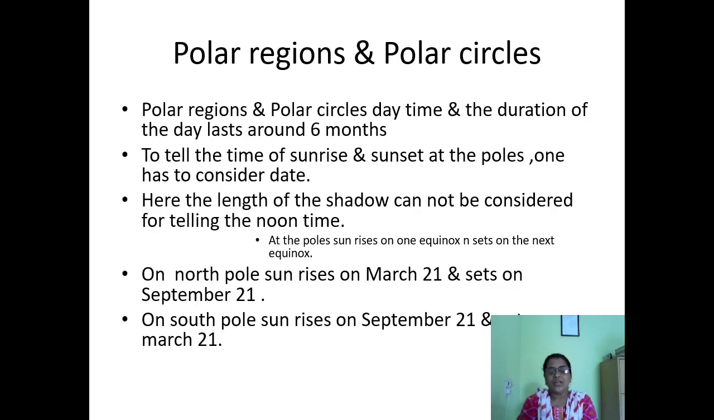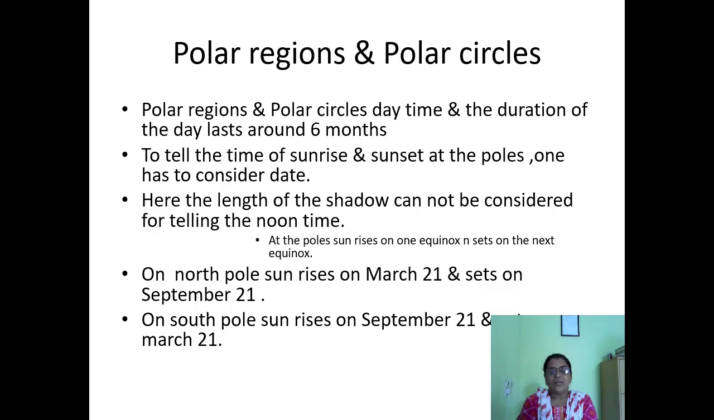So here shadows are not formed, shorter or longer. So we cannot say this is noon, or this is evening, or this is afternoon. For saying sunset and sunrise, we have to say the dates. So on the North Pole, the sun rises on March 21 and sets on September 21.